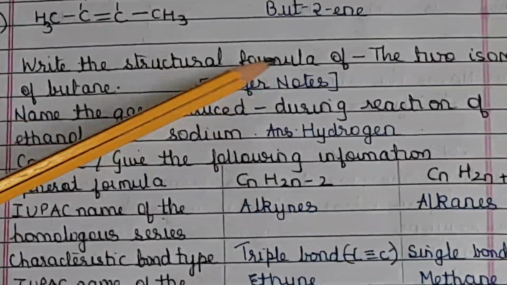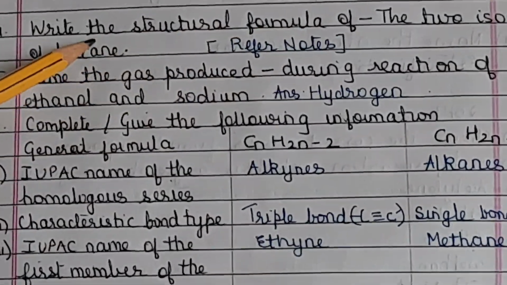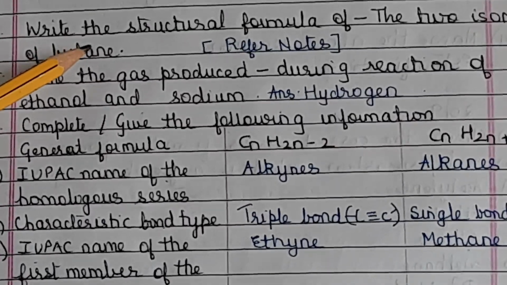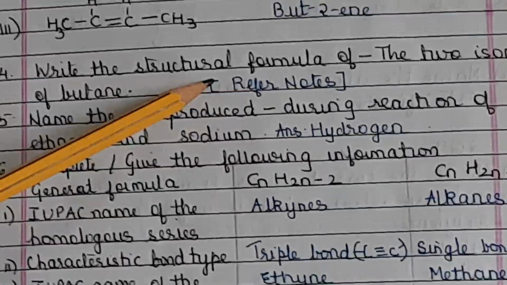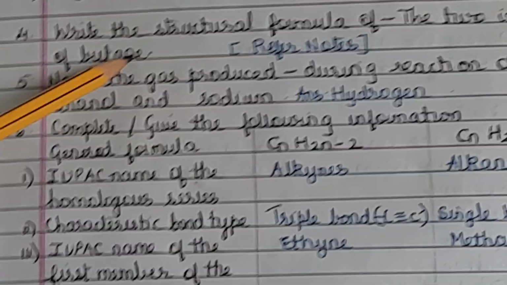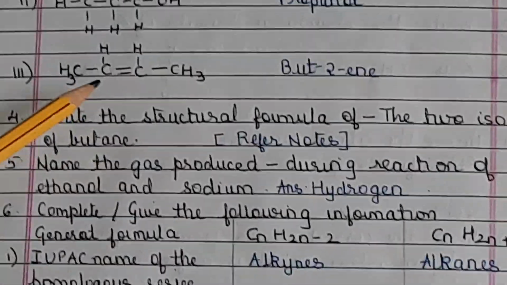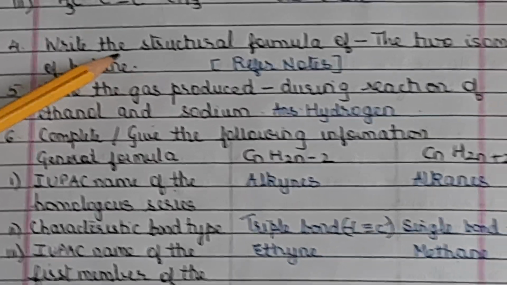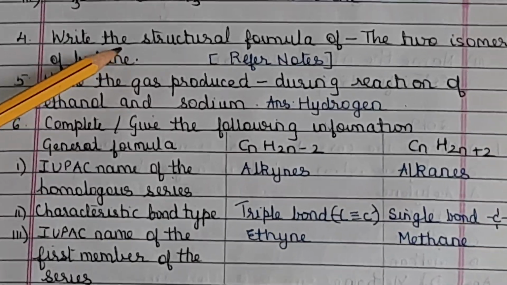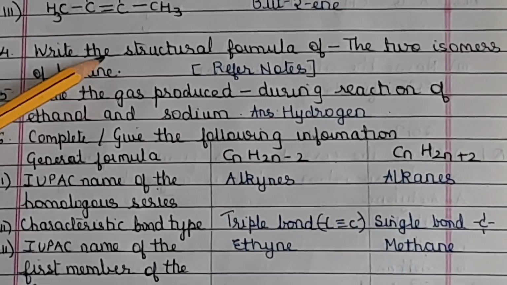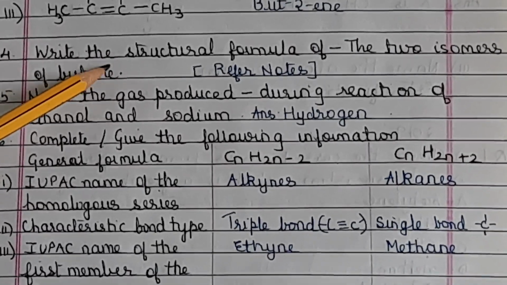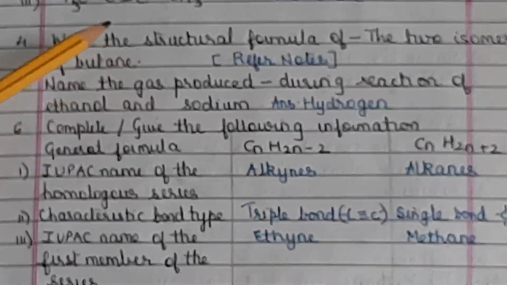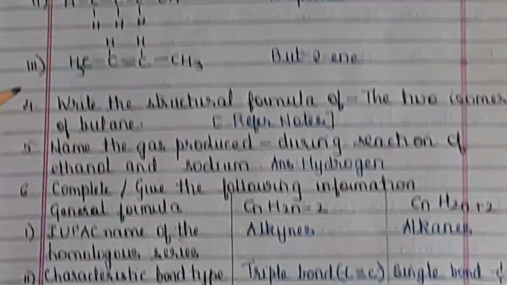Write the structural formula of the two isomers of butane. Enough times we have done this, so you can refer to notes. Isomers of butane we have done in the Zoom session and during the regular video session also. You will draw the structure of butane or n-butane, which is the IUPAC name, and the other will be 2-methyl propane, the branched isomer. So two structures you will draw.